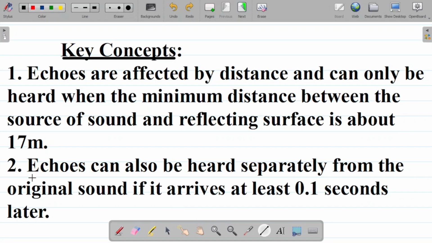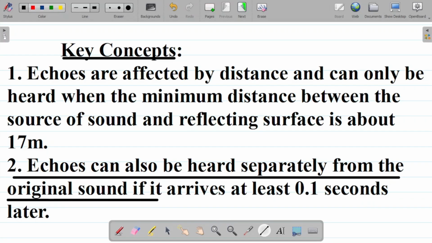The second key concept you should note about echoes is that echoes can be heard separately from the original sound if it arrives at least 0.1 seconds later. Now, why is this concept important? If an echo arrives at the exact time as the original sound, then the echo would go unnoticed because the ear will not be able to differentiate between the sound and the echo because they arrived at the same time.